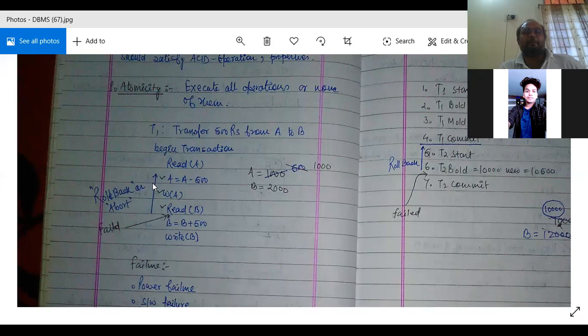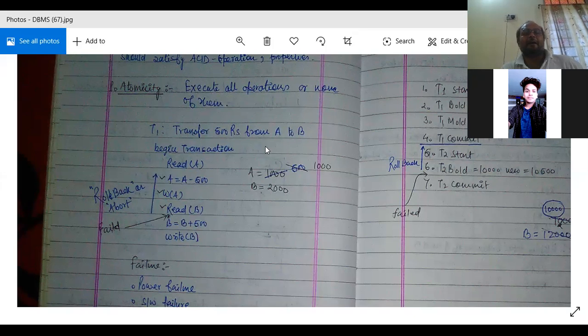If one operation is performed, then all the related operations should be performed. If I am deducting 500, then I should also add that 500 rupees in B's account. Otherwise the database will become inconsistent. So the atomicity property is followed in the transaction.